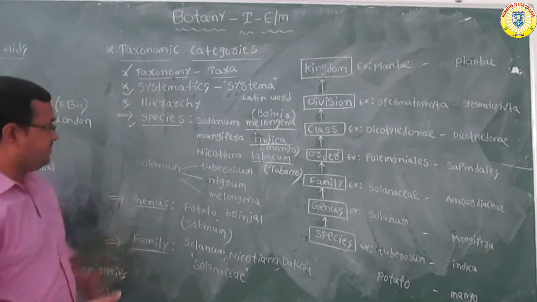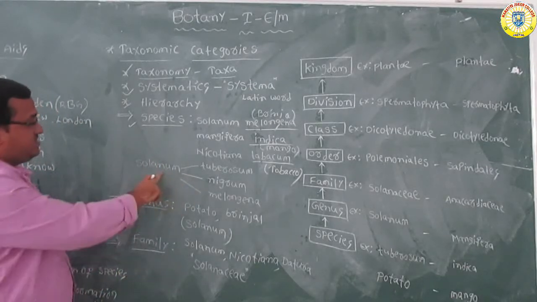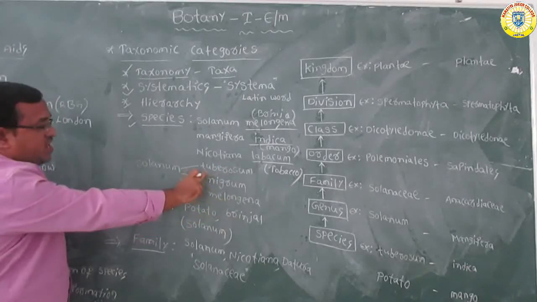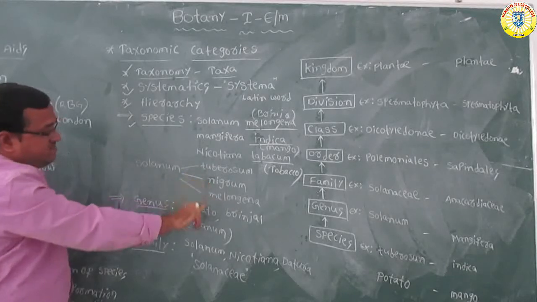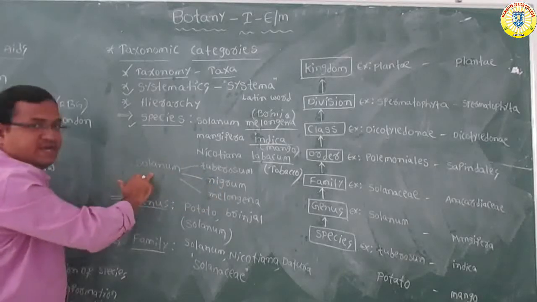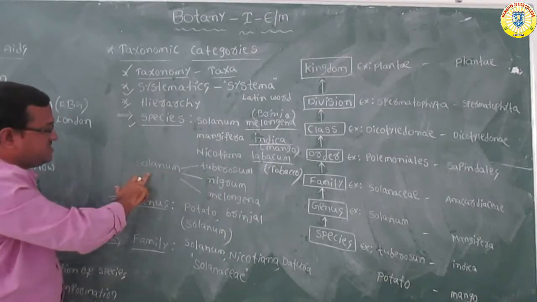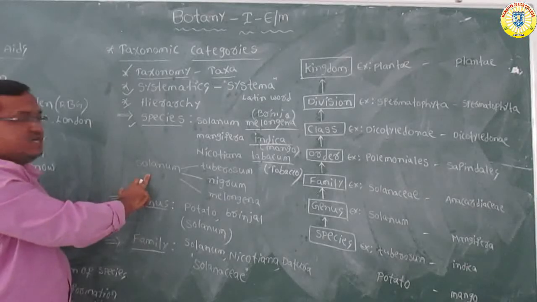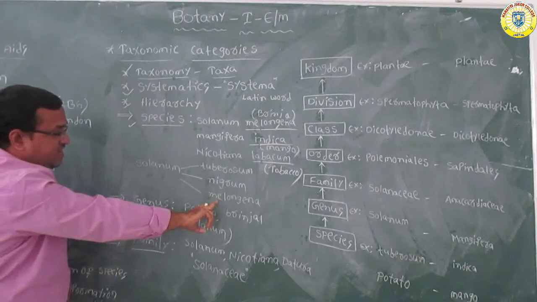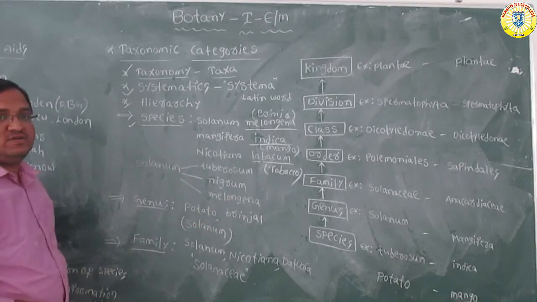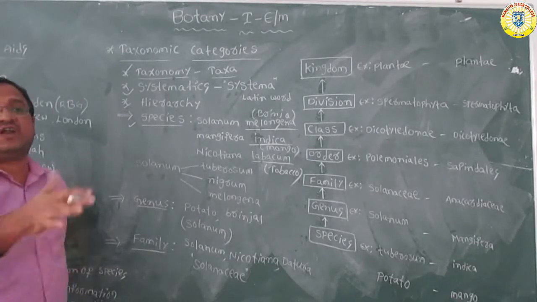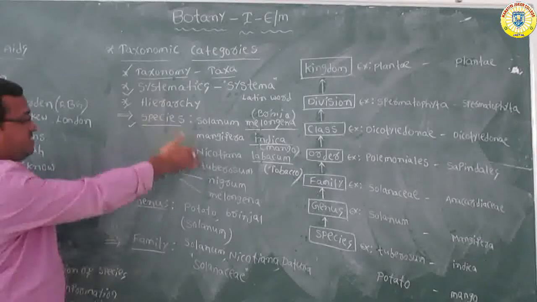For example, Solanum is the genus which includes three species: Solanum tuberosum, Solanum nigrum, Solanum melongena, which have morphological and structural similarities. So this is about the species.